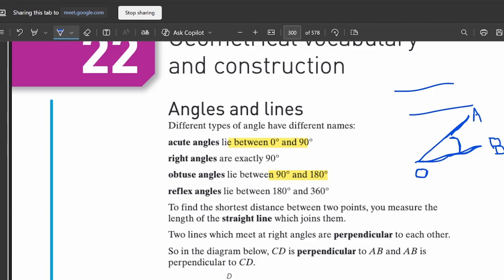Have you got the concept? Whenever I have only a single line, can I say it's an angle? No, it will not make an angle. Yes, very good. So whenever I say an angle, it means you must have two lines.